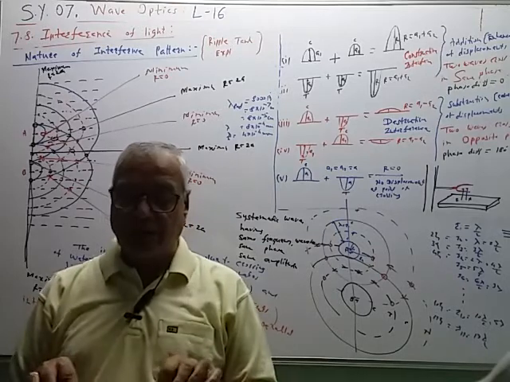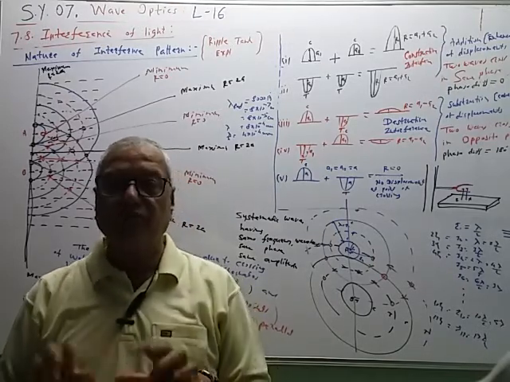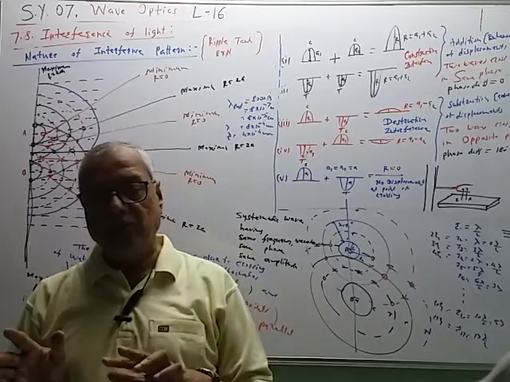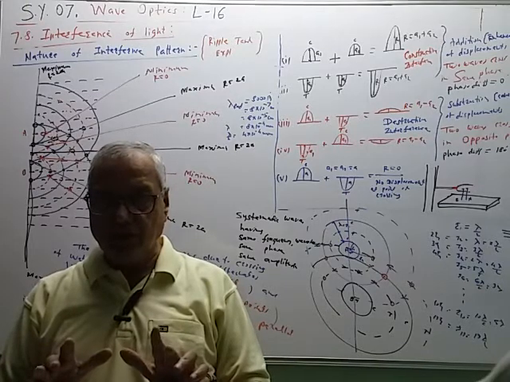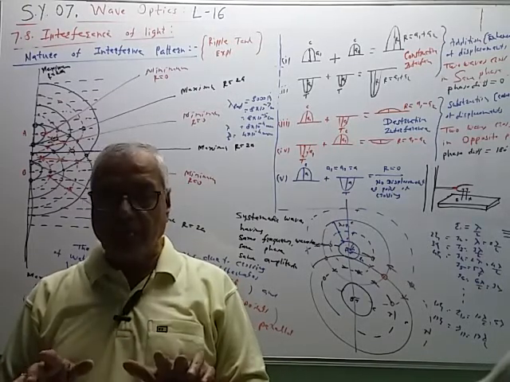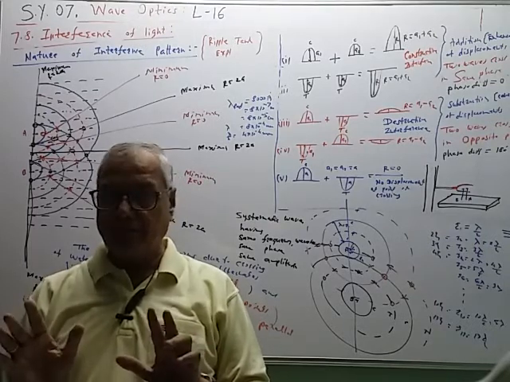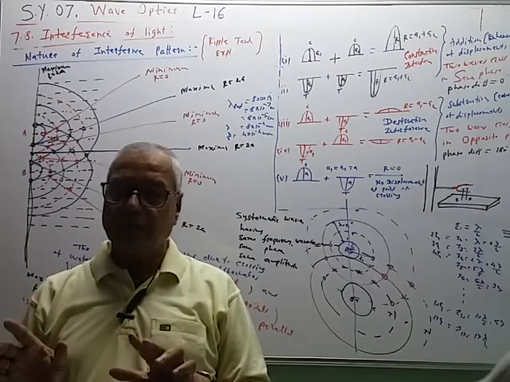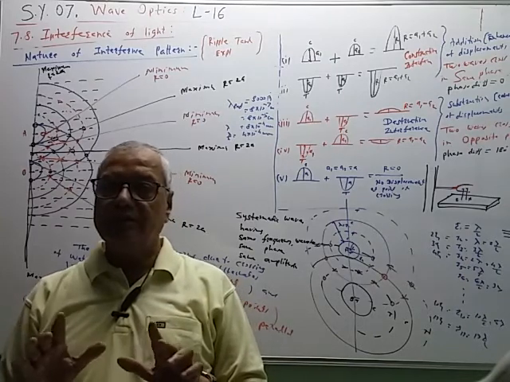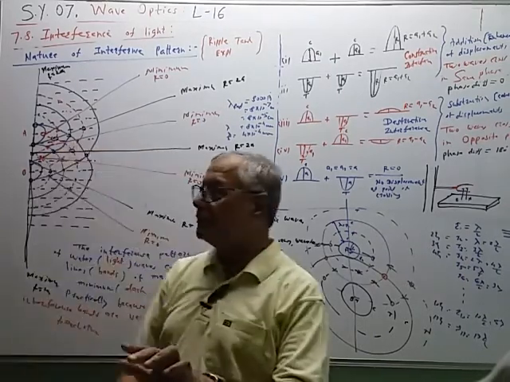Practically, the interference pattern of the light waves consists of alternate bright and dark bands, which are very close and equidistant from each other. Why they are equidistant, that we are going to prove separately in this chapter. Mathematically we can prove it. So this is the result, nature of the interference pattern.